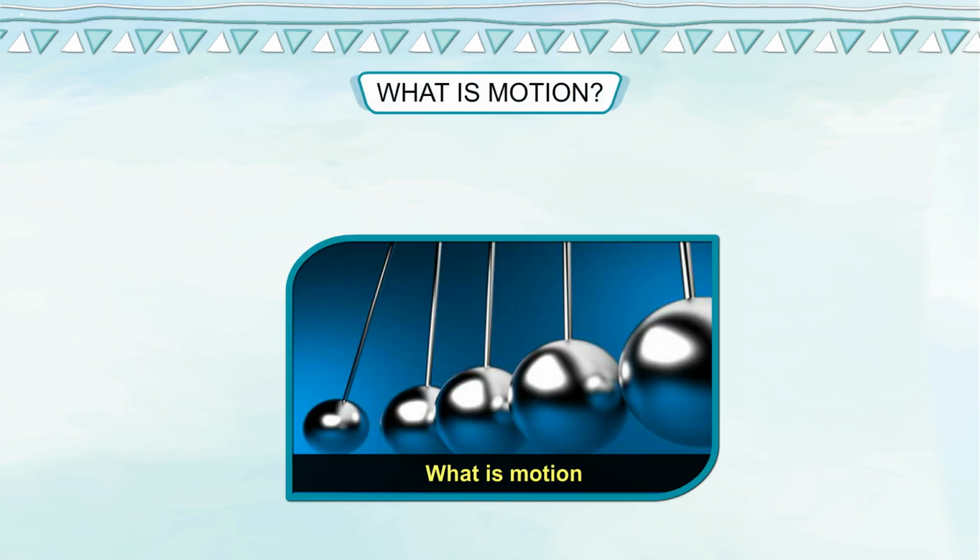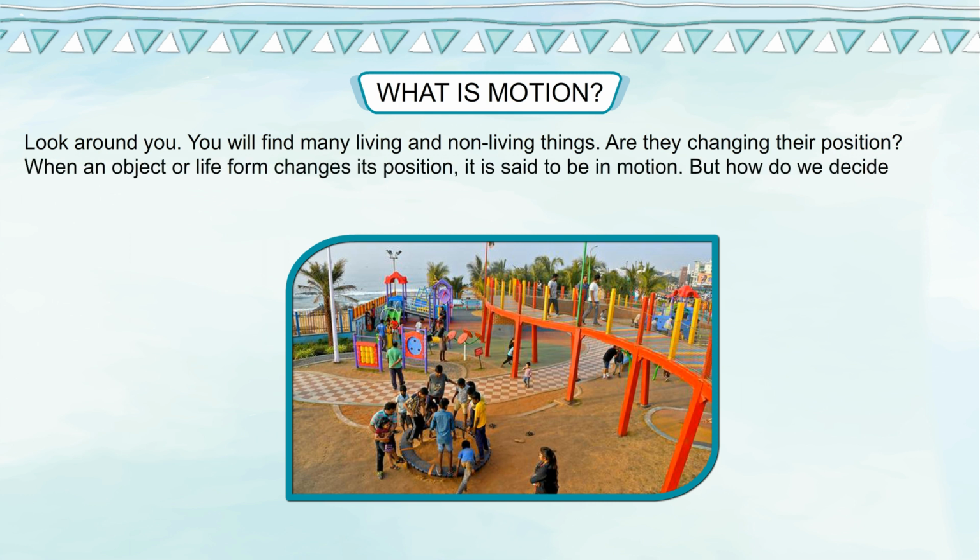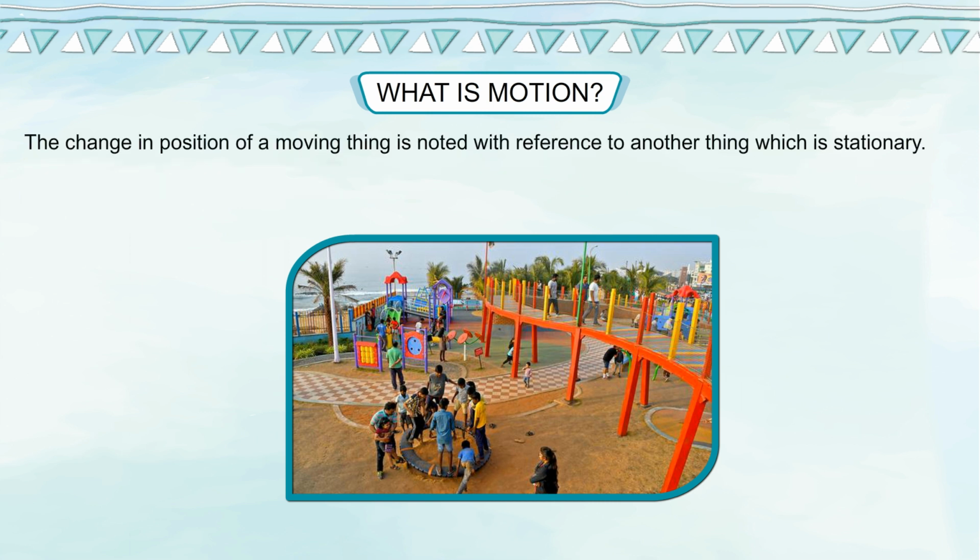What is motion? Look around you. You will find many living and non-living things. Are they changing their position? When an object or life form changes its position, it is said to be in motion. But how do we decide whether it has changed its position? The change in position of a moving thing is noted with reference to another thing which is stationary.